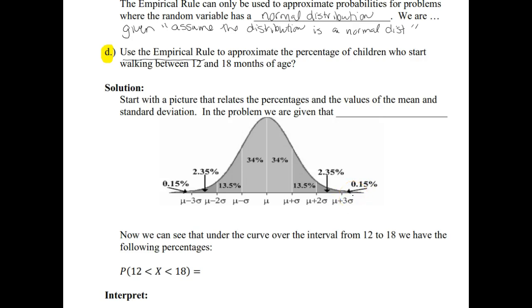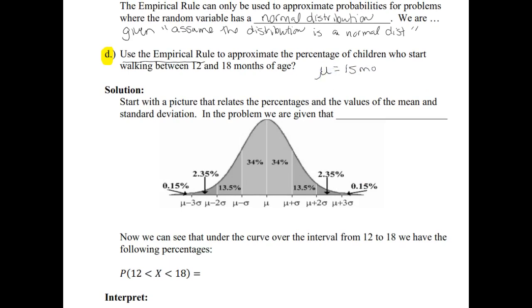The thing that changes from problem to problem, with the context of the problem, is what the mean and standard deviation will be. Okay, so for this one, if we go back to the previous page, they told us that mu was 15 months. They told us the mean, and the standard deviation for walking times was given as 3. Oops, I guess we could have written those right here where I put a blank for it.